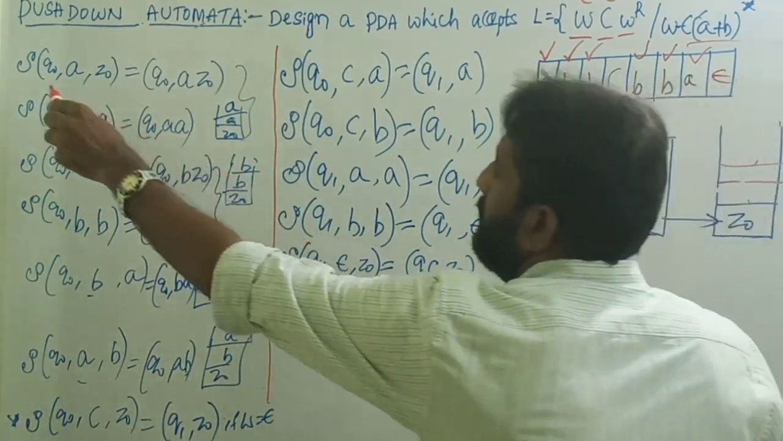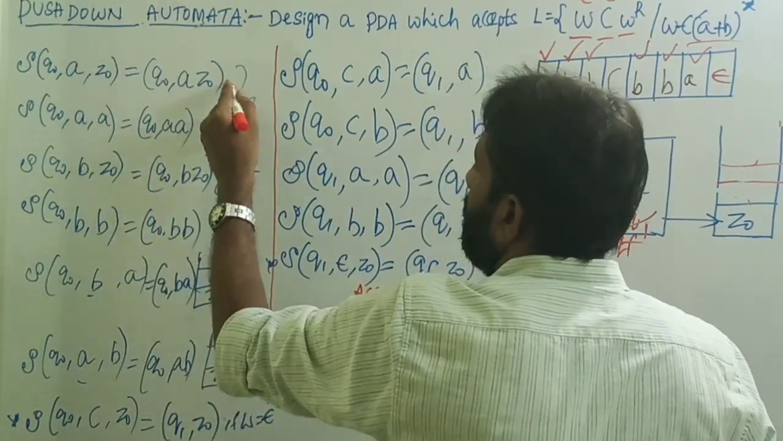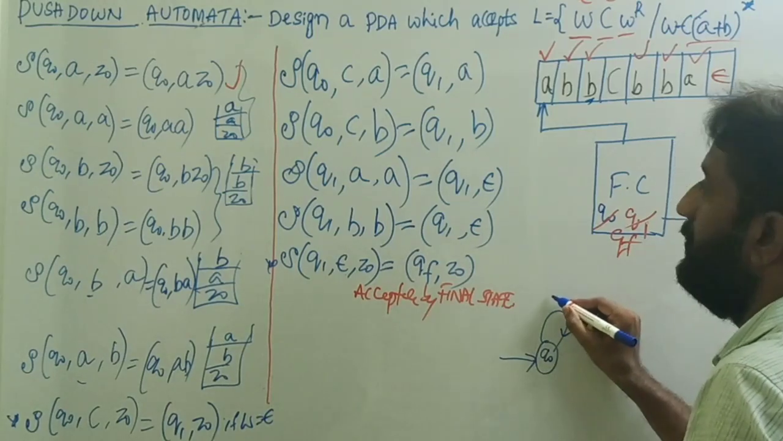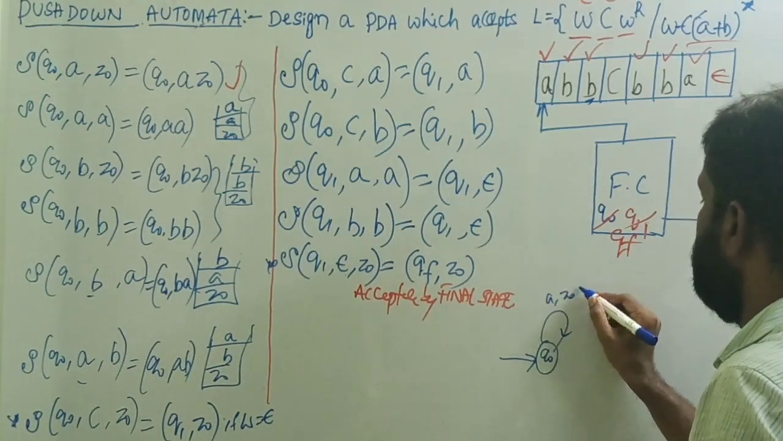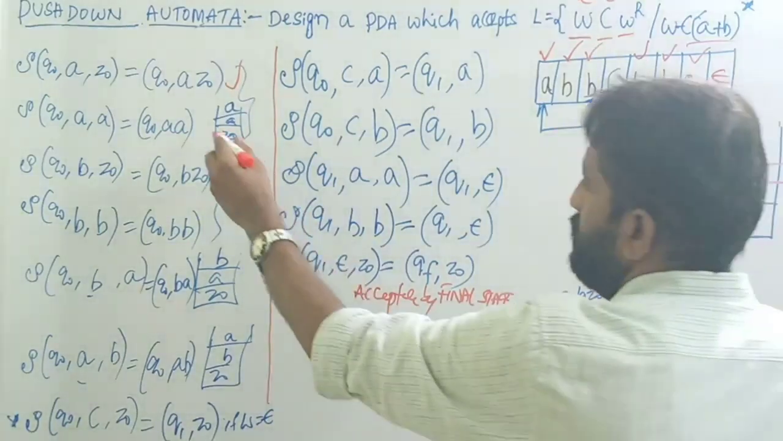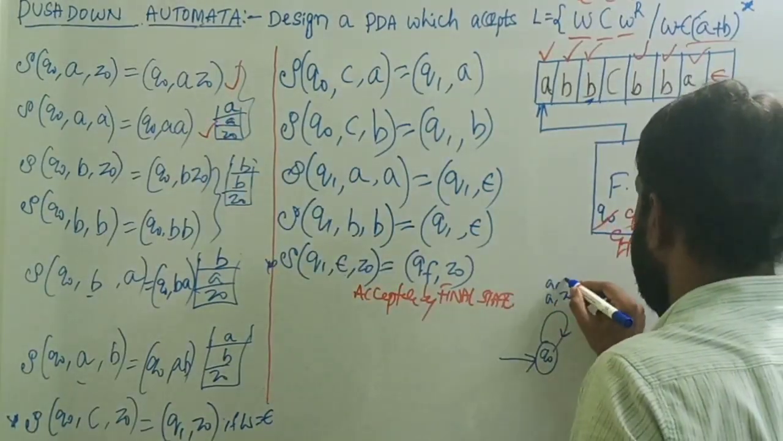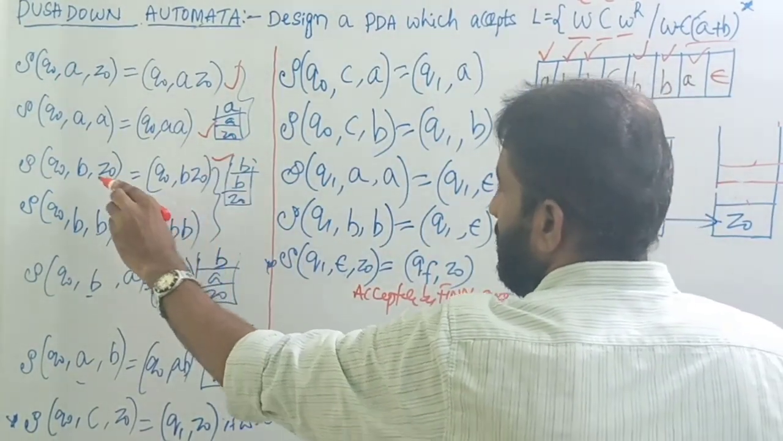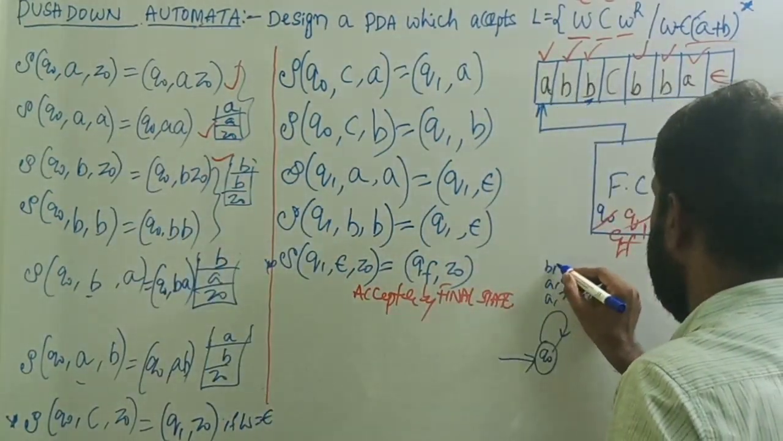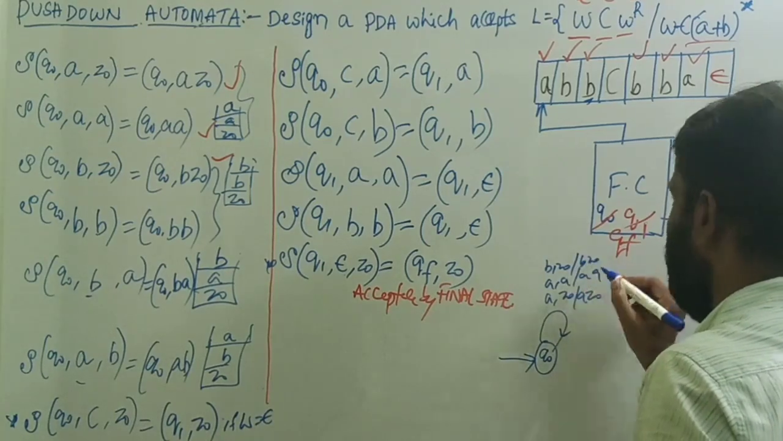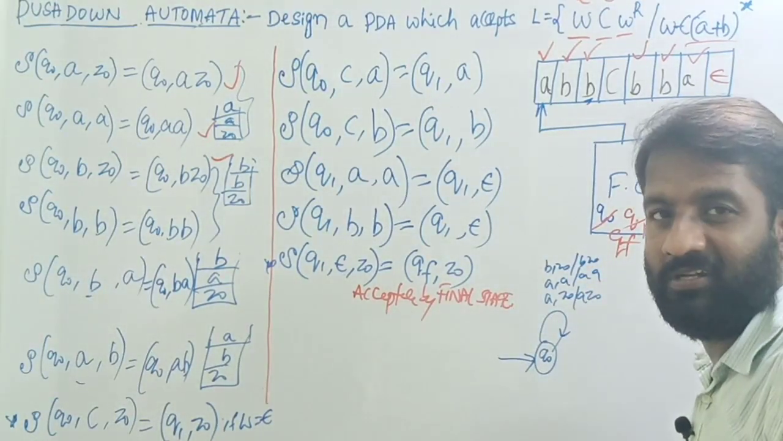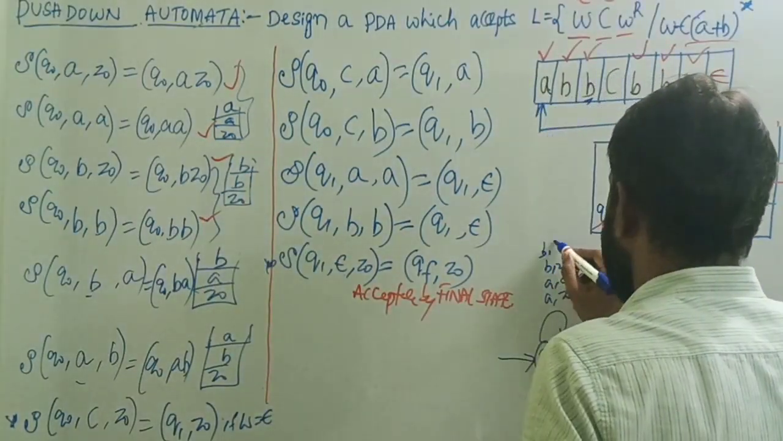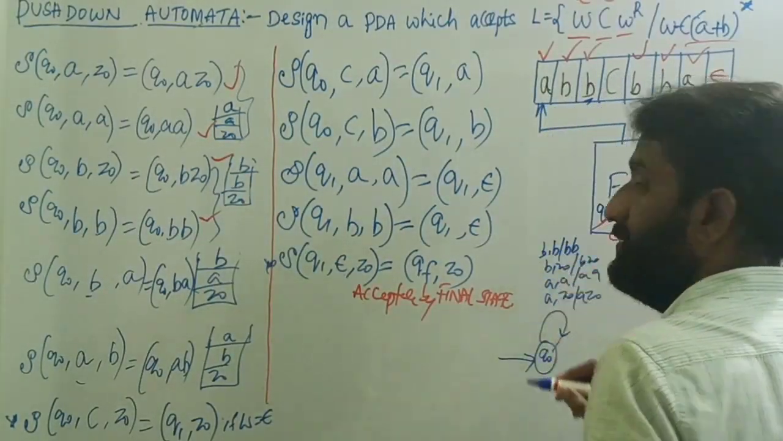So write this one. This is the self state. A comma Z0 is A Z0. Then next one is A comma A, it is A. Then next one is B comma Z0, it is B Z0. We are simply adding all symbols onto the stack until you encounter C. Then next one is B comma B, add B onto the stack.